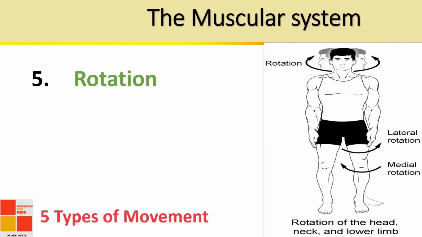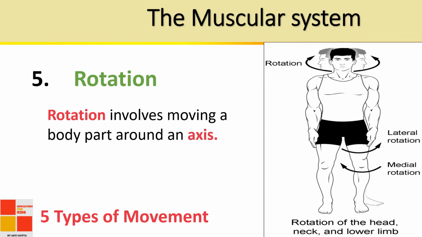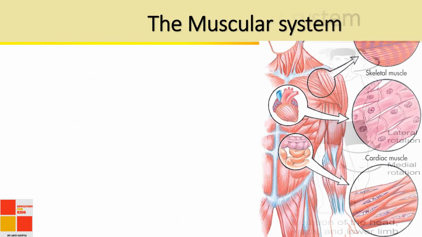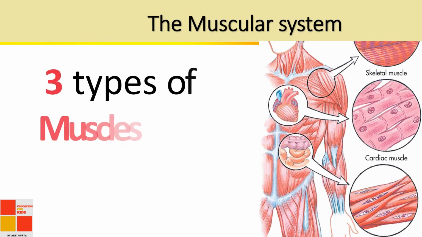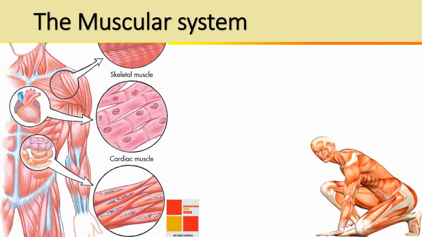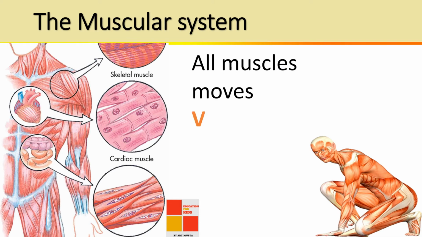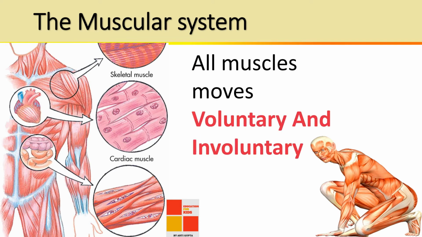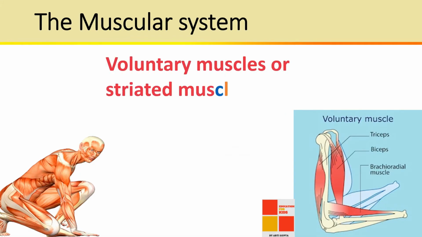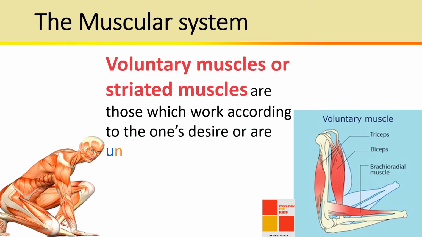Rotation. Rotation involves moving a body part around an axis. 3 types of muscles. All muscles move, voluntary and involuntary. Voluntary muscles or striated muscles are those which work according to one's desire.